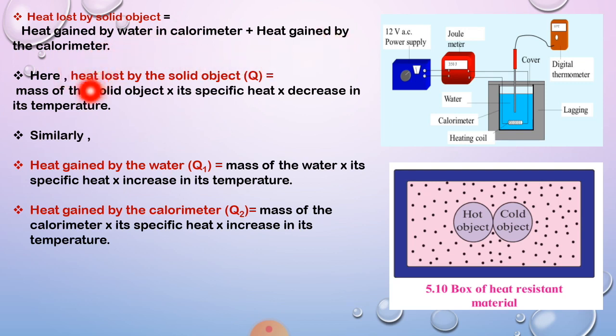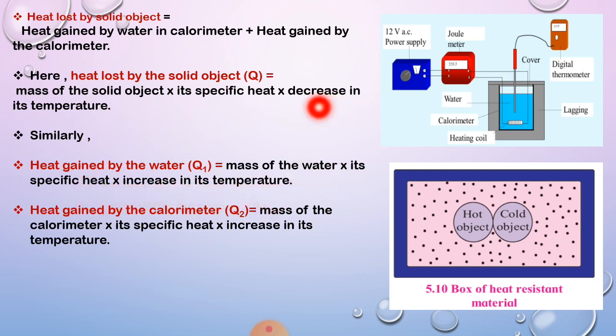Heat lost by the solid object is denoted as Q. So that is equal to mass of the solid object into its specific heat into decrease in its temperature. Similarly, heat gained by water, that is Q1, is equal to mass of the water into its specific heat into increase in its temperature.